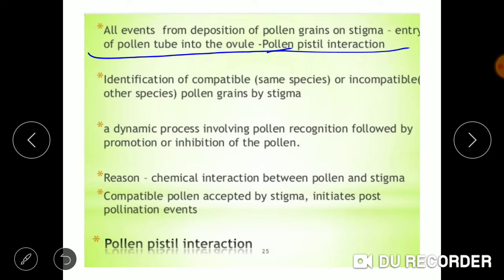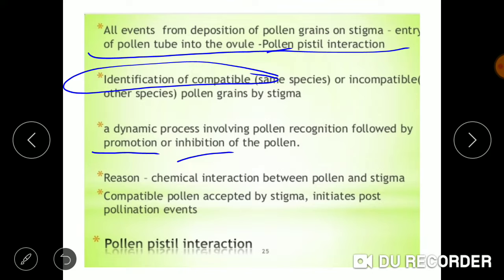Now this pollen grain, after it has been transferred to the stigma, checks the compatibility of the pollen grains, whether the pollen grain belongs to the same species or it is of a different species. Now it decides whether to allow the germination of pollen grain, or to inhibit.